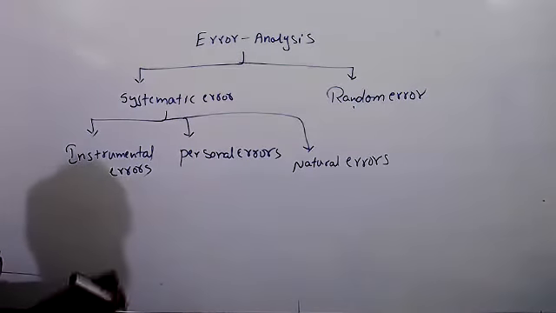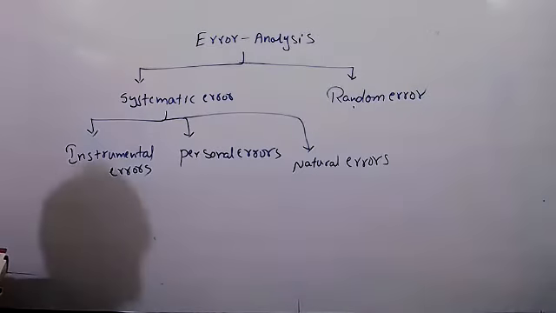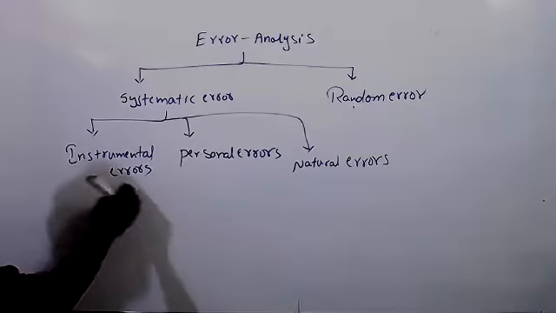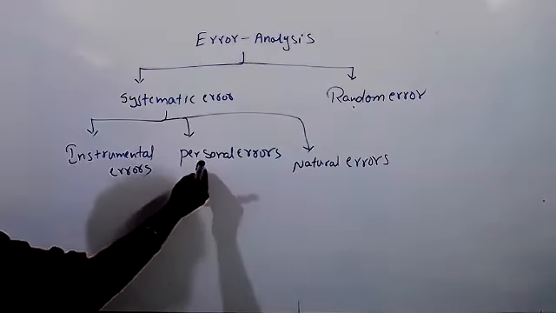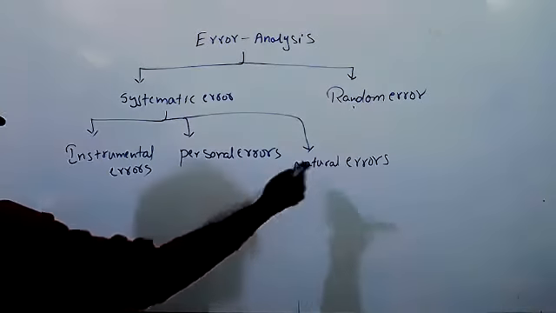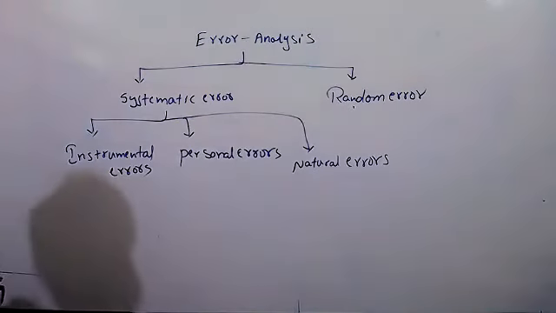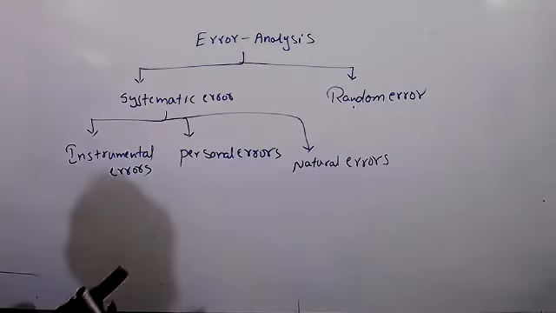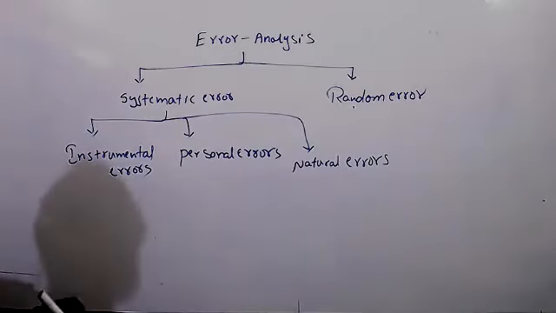We know that cause and we can remove this. So again, systematic errors are three types: instrumental errors, personal errors, and natural errors. Now we are going to discuss them one by one. What is the instrumental error? Definition for that.